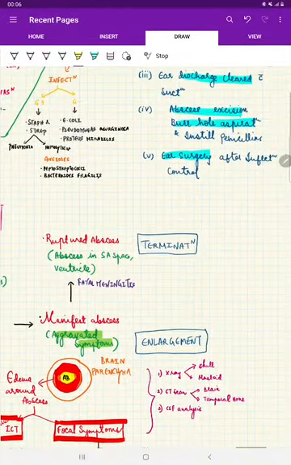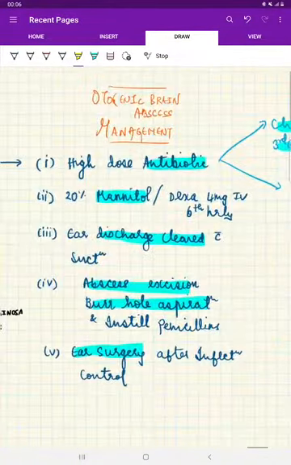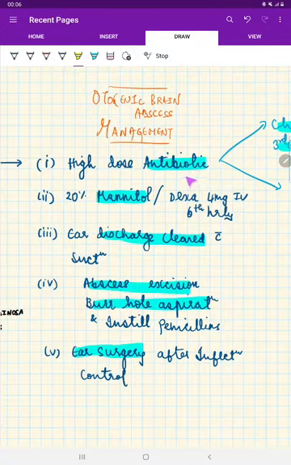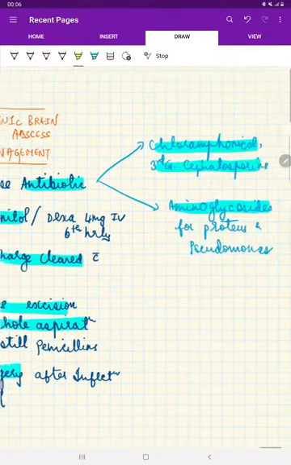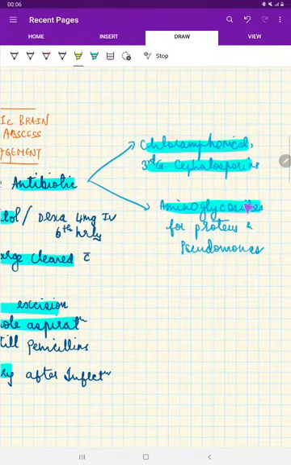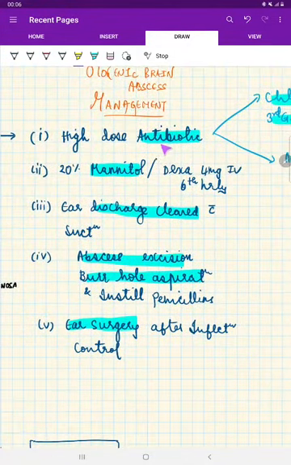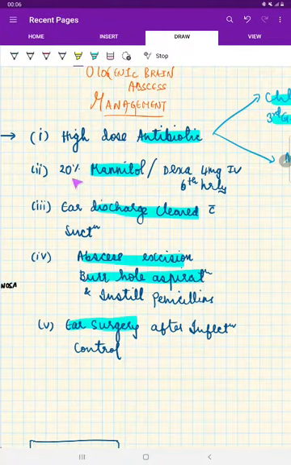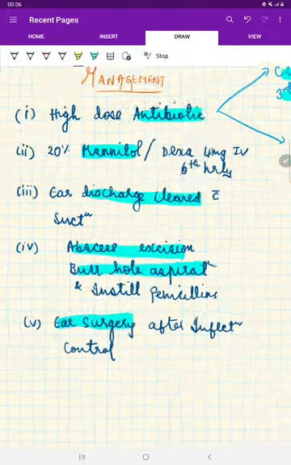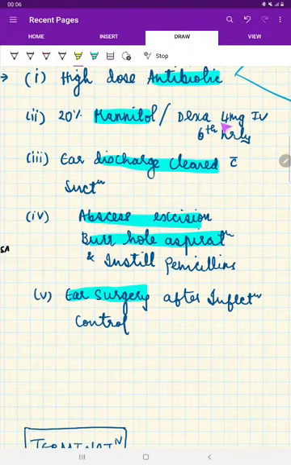Next, coming to the management. How to manage? Simple. There is an abscess, so give high dose antibiotics. It is chloramphenicol, a third generation cephalosporin, and an aminoglycoside. The aminoglycoside is given if Proteus and Pseudomonas are suspected. Otherwise, no. Chloramphenicol and a third generation cephalosporin are fine. After giving high dose antibiotics, because of the intracranial tension, we can give 20% mannitol, or else we can give dexamethasone 4 mg IV 6th hourly. But in the acute setting, these steroids are under doubt.